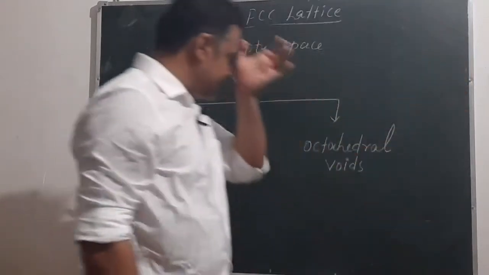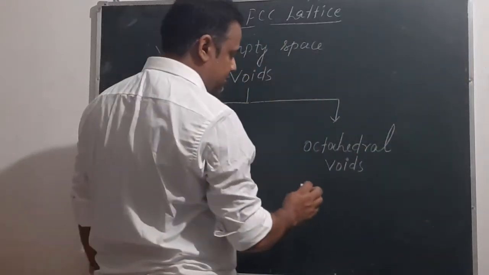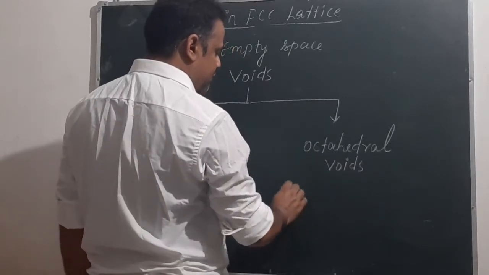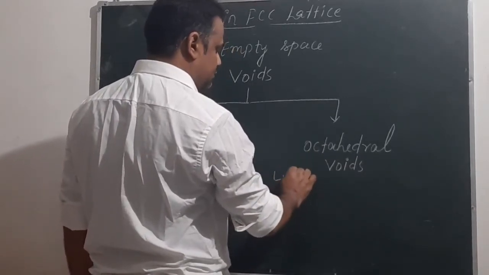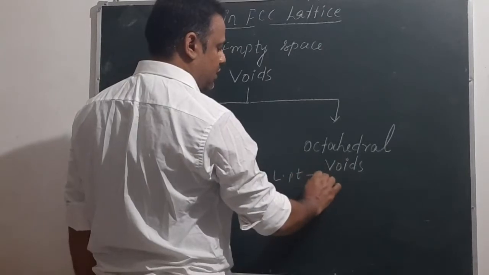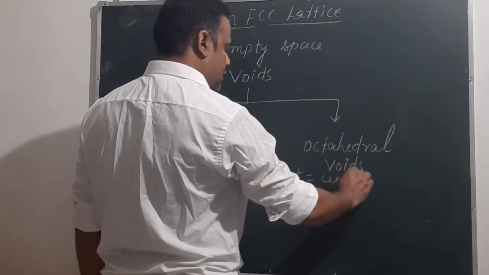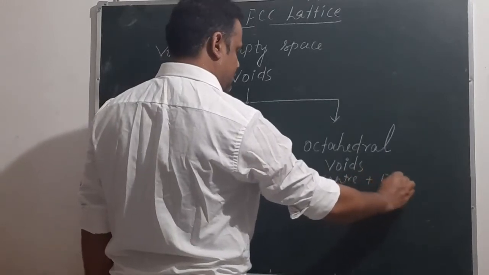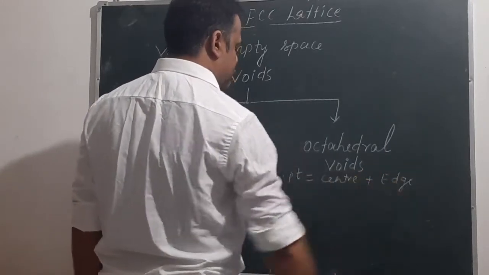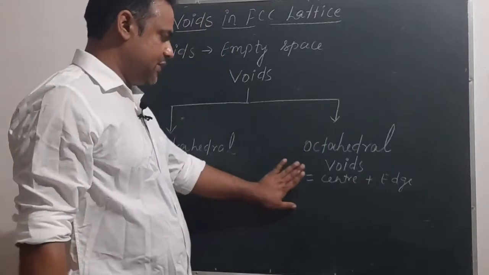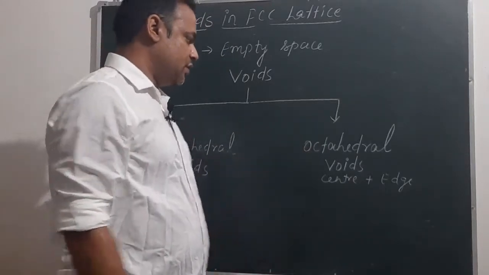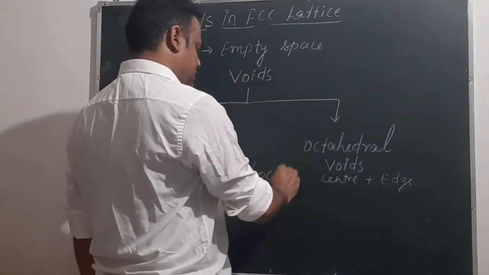So in case of FCC, if we talk about the lattice points, then the lattice points are at the corners and face centers. This is not the lattice point, this is the position of octahedral void locations.